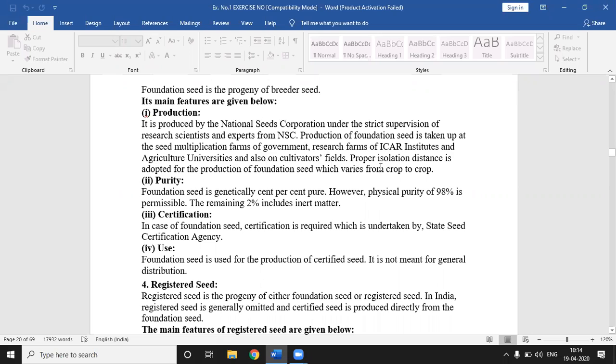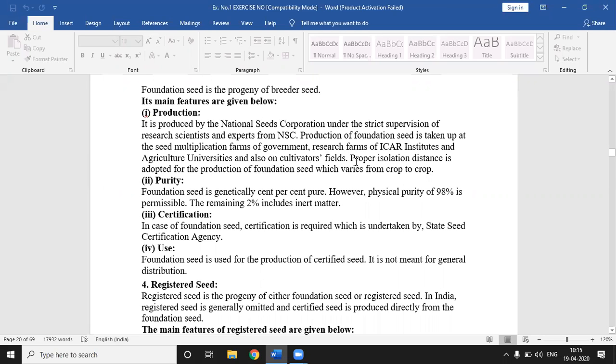Proper isolation distance is adopted for production of foundation seed, which varies from crop to crop. It is done under the guidance of research scientists and experts from the National Seed Corporation, in seed multiplication at government farms or research farms recommended by the ICAR institutes and agriculture universities.